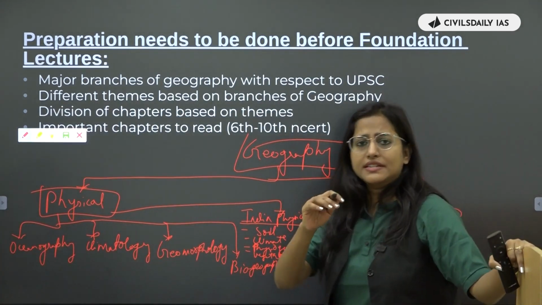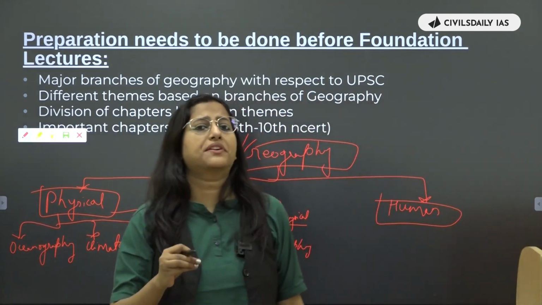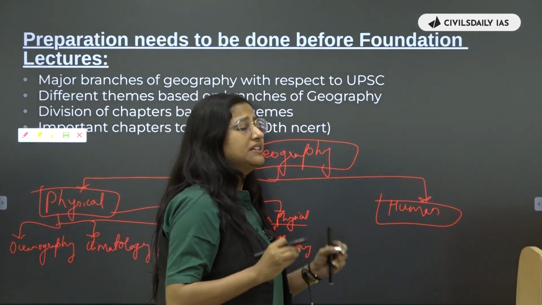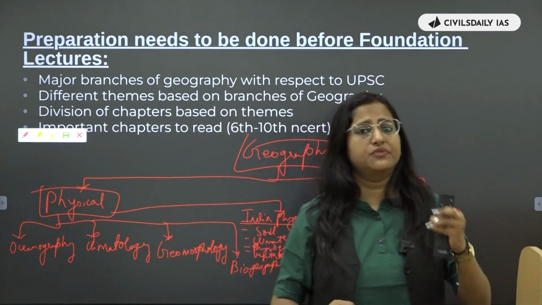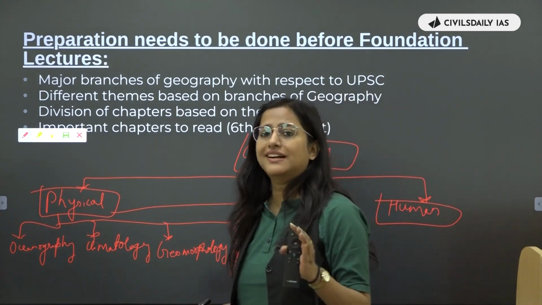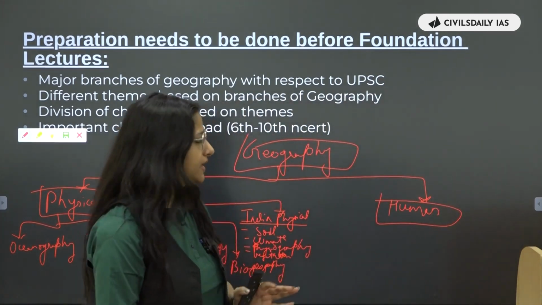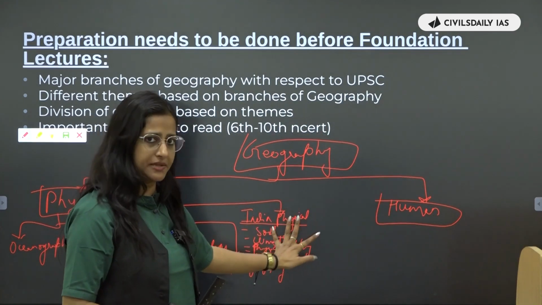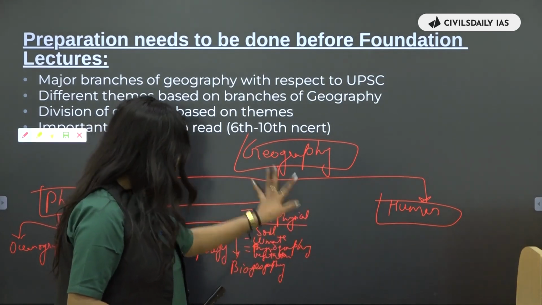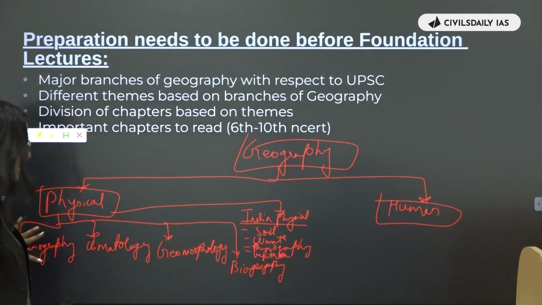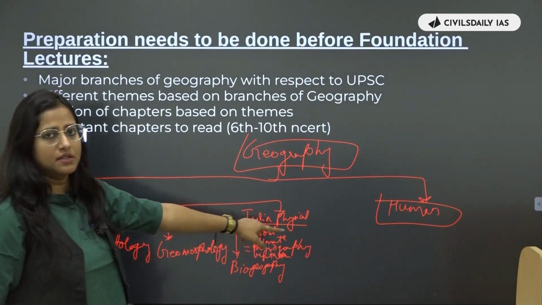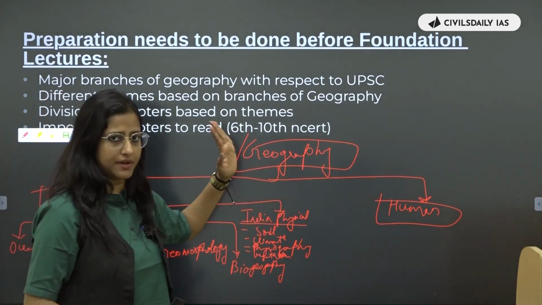Why? Because you are in India. So it becomes very important for all of us to know about the different features, the different phenomena, the different locations that are associated with India. That is why we have kept it as a separate theme. Okay. So this is a separate theme and all these are the separate themes. These are in general, this is particular. So from general to particular.